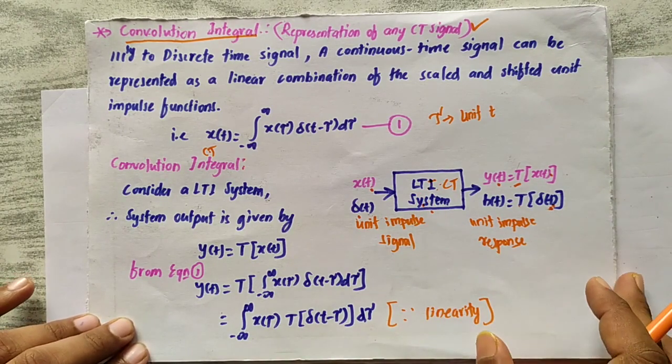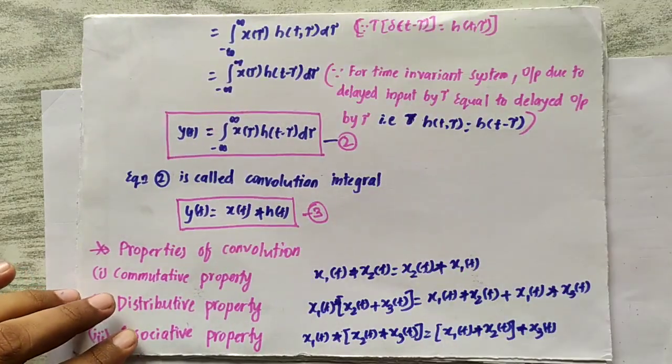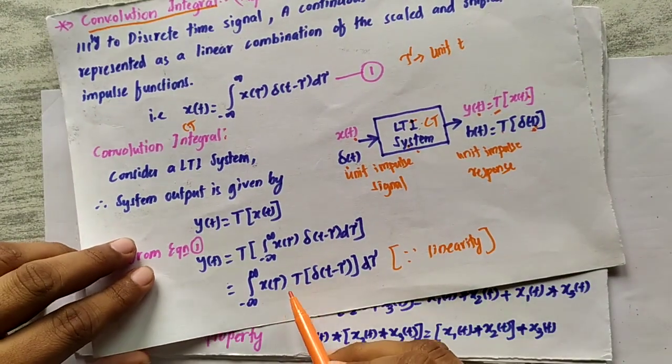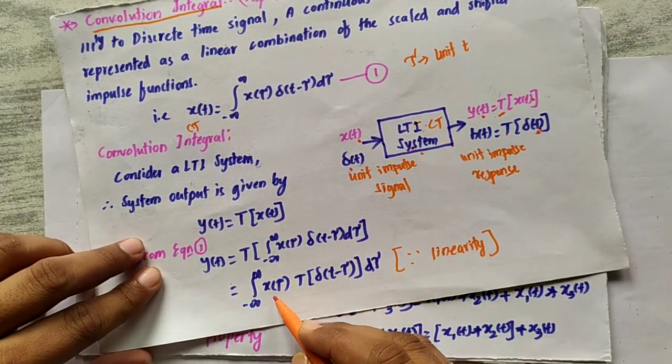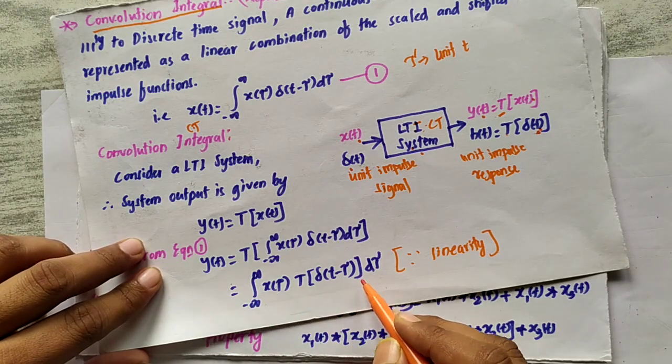Then this representation is y of t equals the integral from minus infinity to infinity of x of tau T of delta of t minus tau d tau.